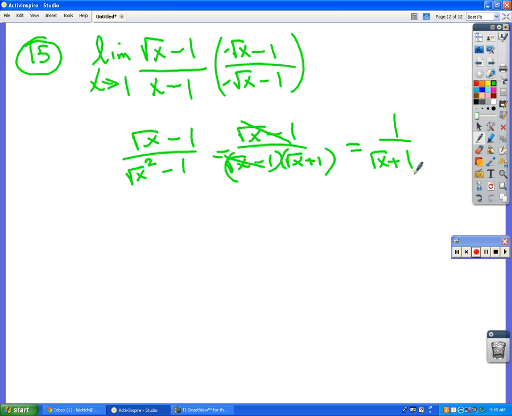Okay, so that's the factor and cancel method, and now you can plug in 1, and what do you get? And then you get 1/2, yeah. Which I think that's where we would have ended up if we did this, but backwards. If you FOIL this out, I believe you get, what is that going to be?